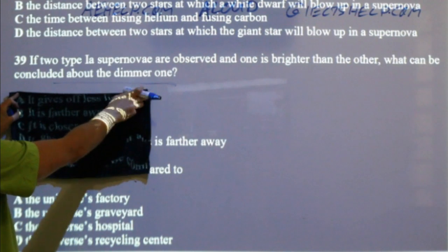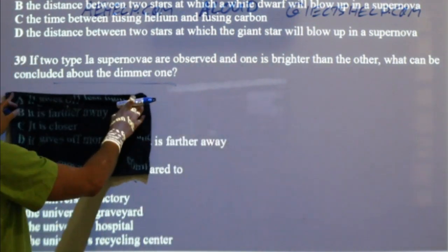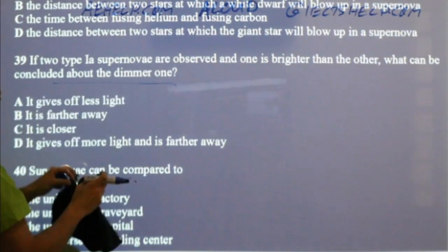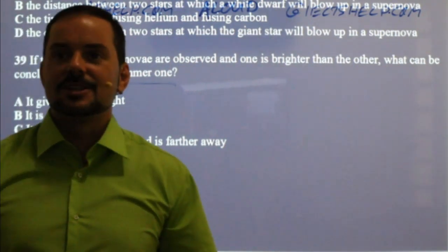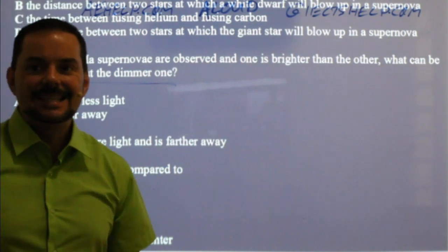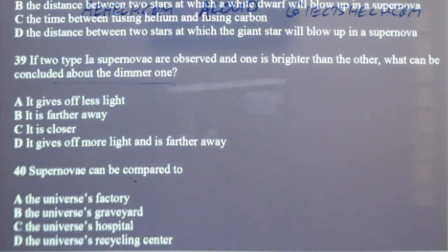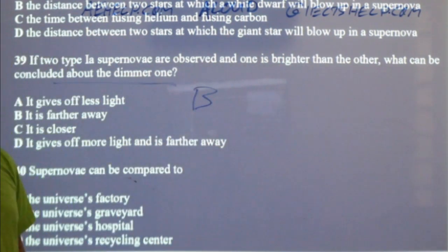What can we say about the dimmer one? The dimmer one is further away, says Reba. Farhan says it's distantly located. It's far away, says Satisfying. Absolutely. Yeah, it's further away. B, that's why it's dimmer, because its absolute brightness is the same. Very good. Good for you, Reba. Thank you for answering my question. Heba, thank you for answering the question.